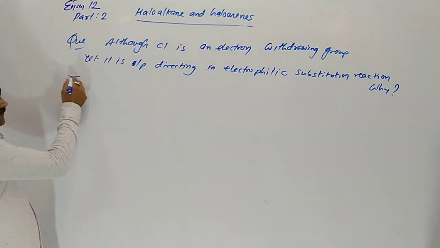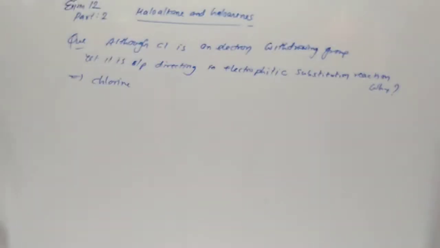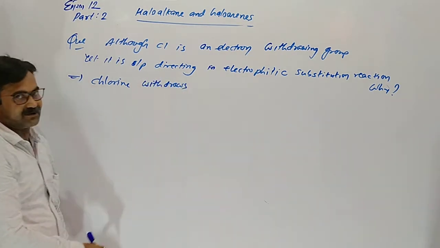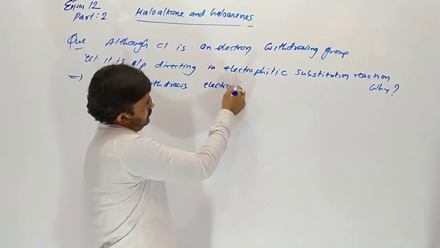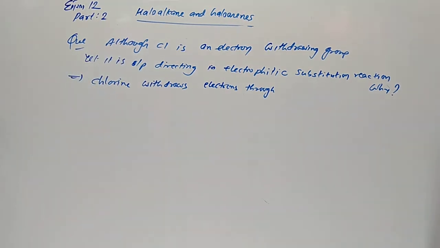Chlorine withdraws electrons through negative inductive effect.